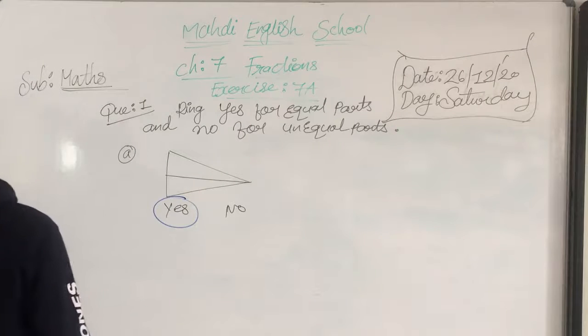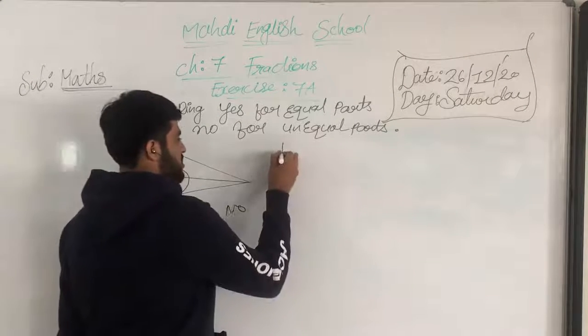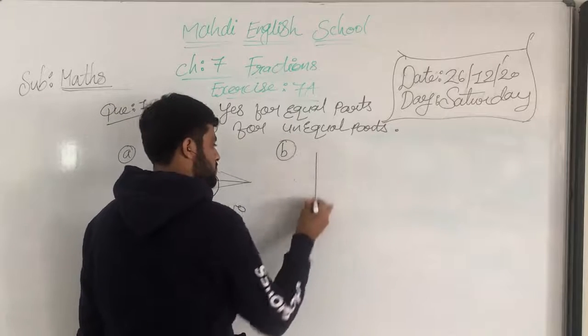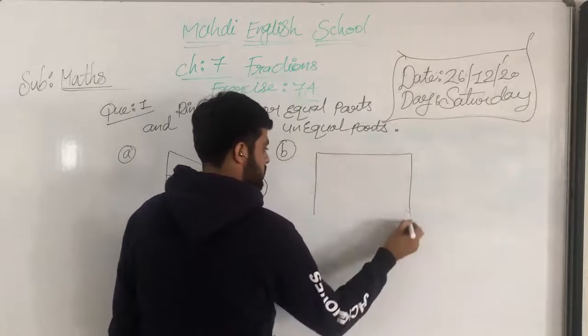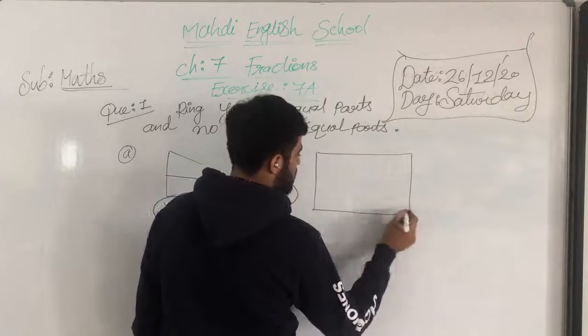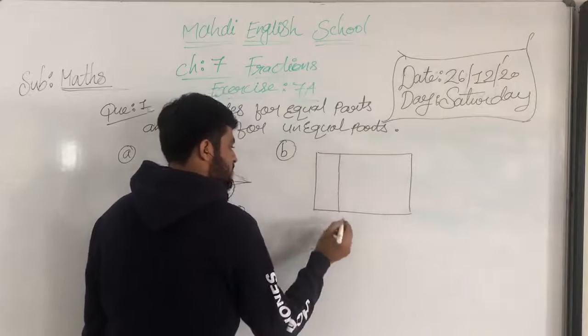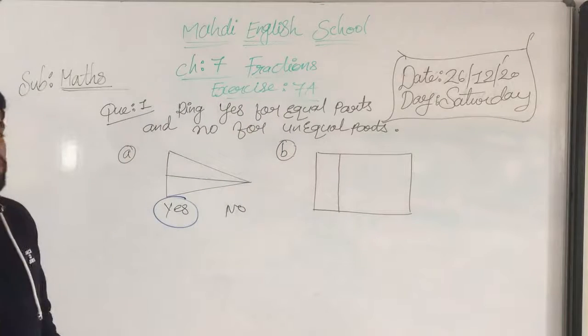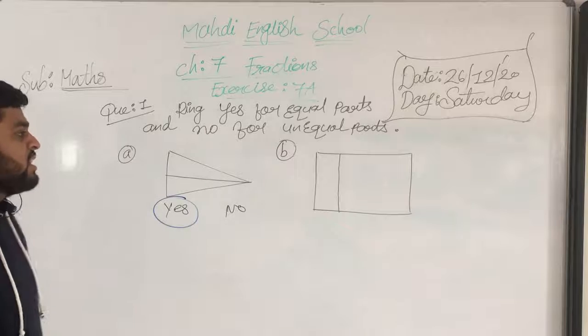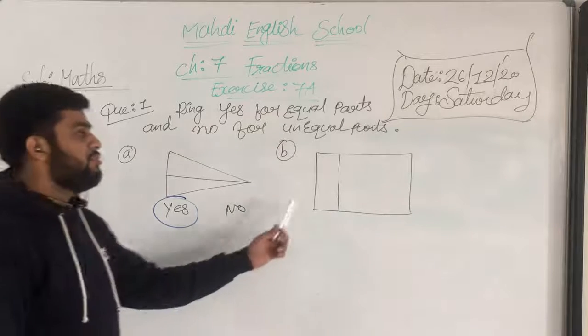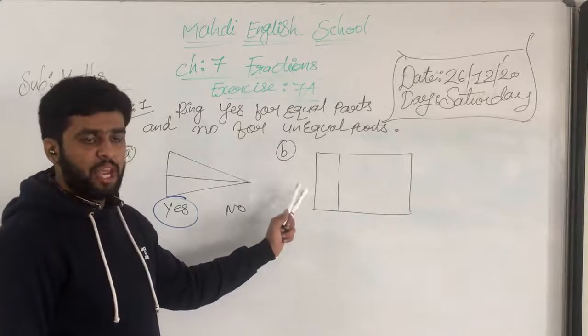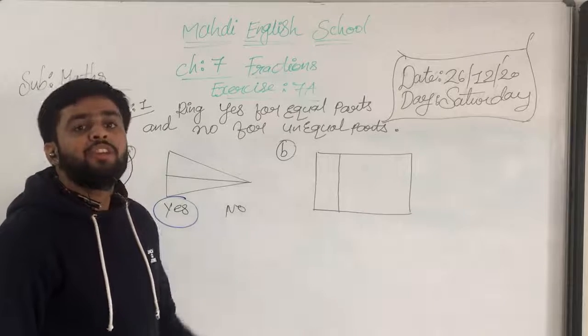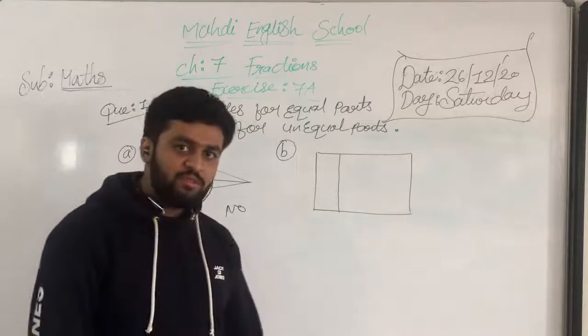Understood? Now we will move on to the next question. Question number B, my dear students. See this square. What is this shape? Its shape is a square.